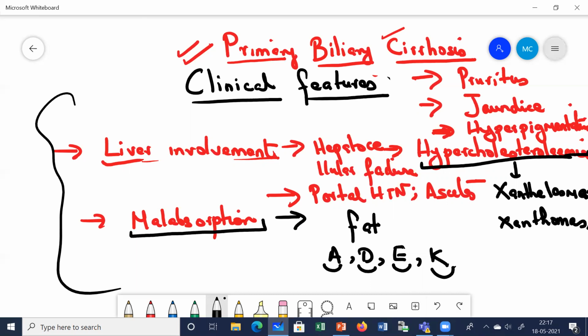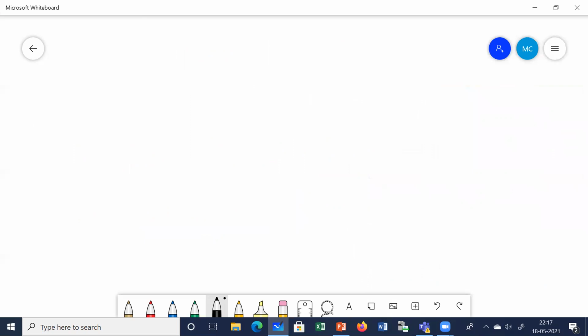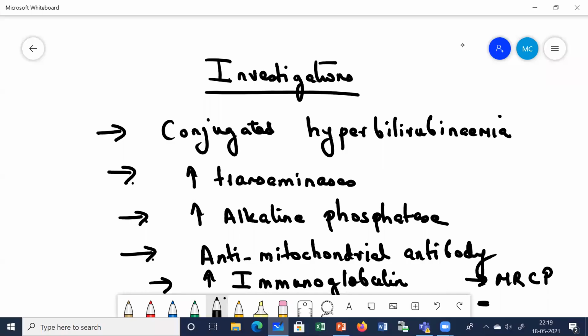Next, let us come to the investigations. As we have already discussed, there will be an increase in the amount of conjugated bilirubin. Okay, so conjugated hyperbilirubinemia. There will be a slight elevation in the level of the transaminases. And since there is obstruction of the bile flow, there is cholestasis. Due to this obstruction, there will be an increase in the levels of alkaline phosphatase. How much increase? 2 to 5-fold increase in the levels of alkaline phosphatase.